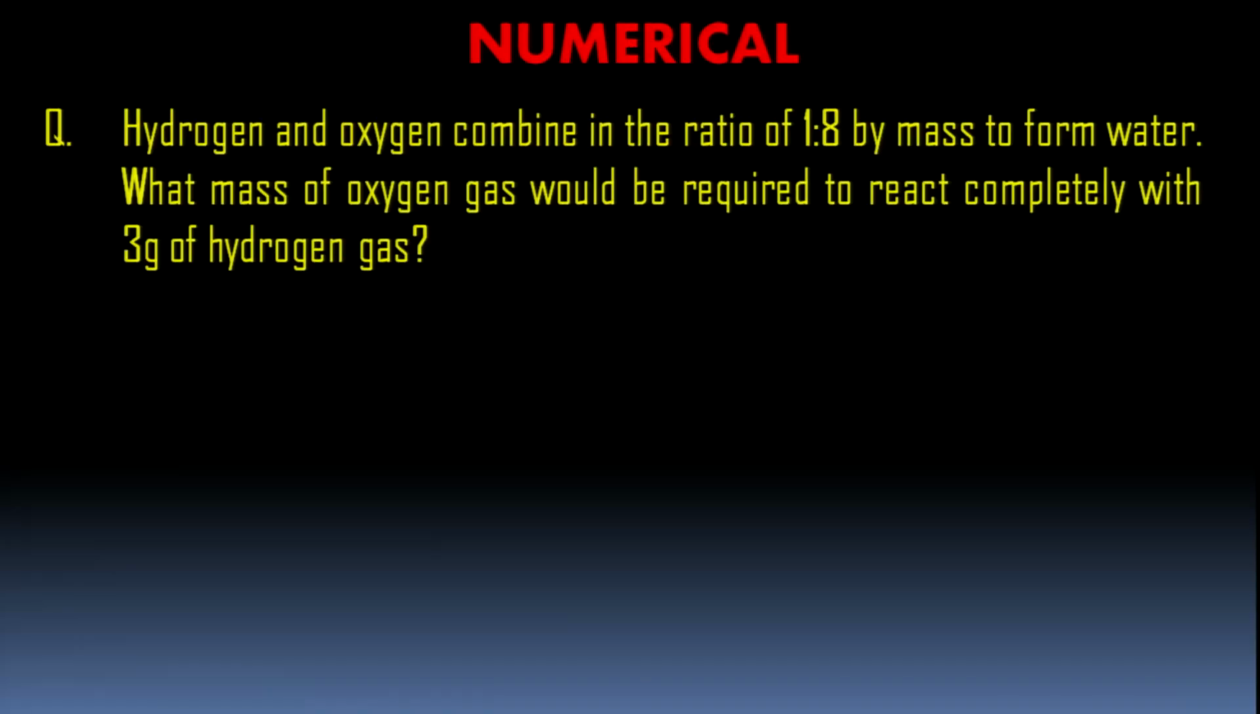Let's go for a numerical for this so that your concept will be quite clear. Now, hydrogen and oxygen combine in the ratio 1:8 by mass to form water. That we have discussed, children. What mass of oxygen gas would be required to react completely with 3 grams of hydrogen gas? Think, children. It's very easy. It's just simple unitary method, children.